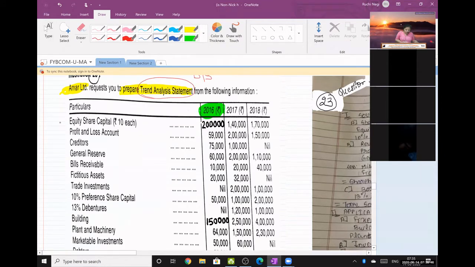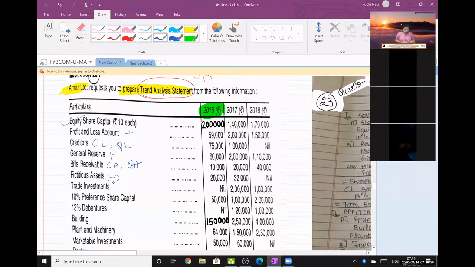This will go under sources of funds. What do you call that? Owners fund or shareholders fund. P&L account, ये तो add होगा equity share capital पे. Creditors is what? Creditors is current liability under the category quick liability. Okay, general reserve ये भी add होगा equity share capital को. Bills receivable, current assets under the category quick assets. Next, fictitious assets मतलब वो miscellaneous expenditure, ये equity share capital से minus होगा.